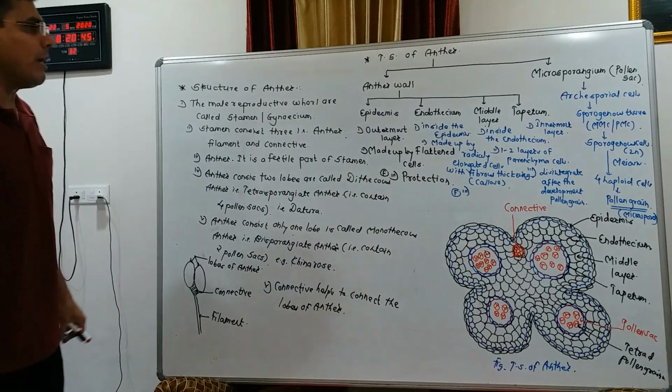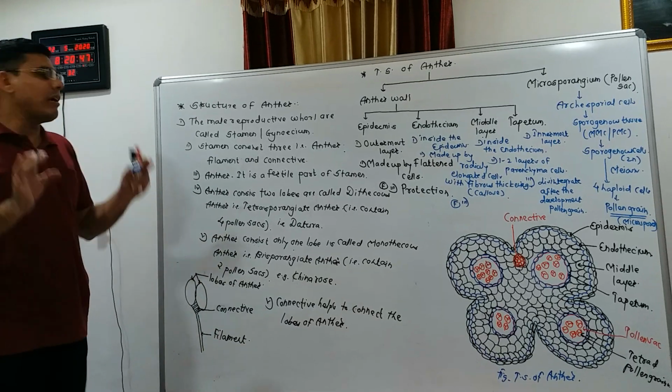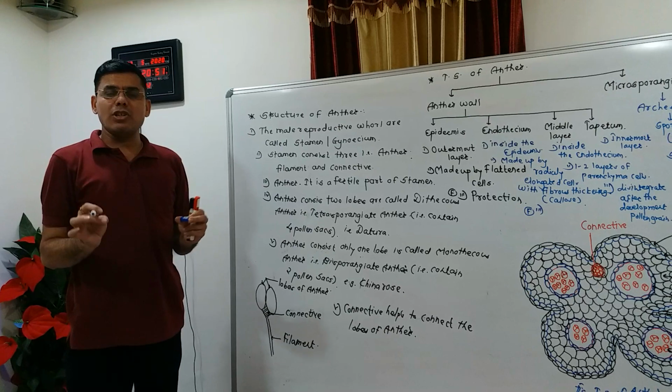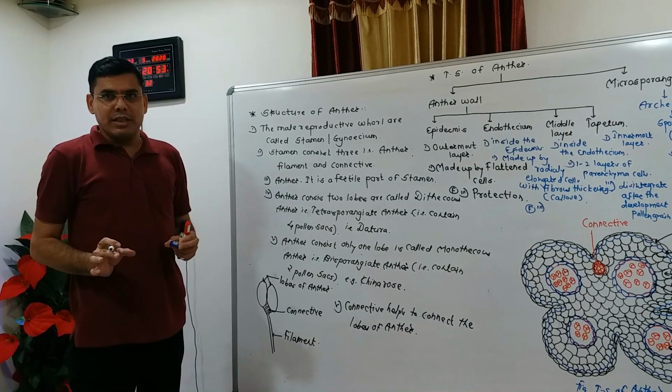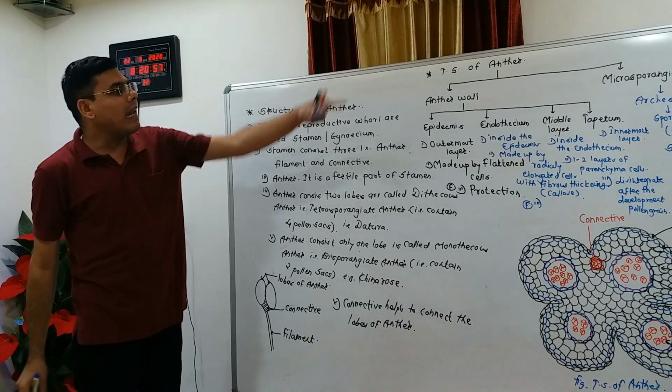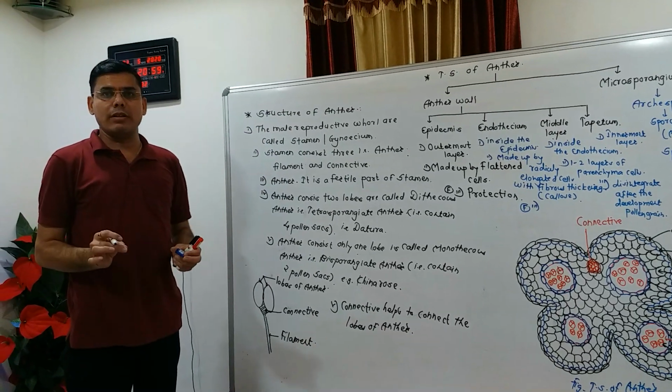Okay, so today we discussed which events take place in sexual reproduction. Next topic is the structure of the anther, and the last one is the tiers of the anther.